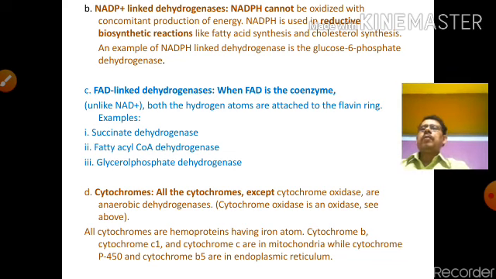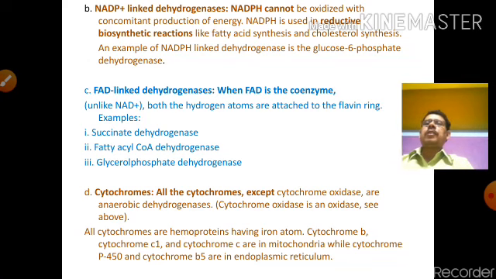Number D, or 4, is cytochromes, another coenzyme. All the cytochromes except cytochrome oxidase are anaerobic dehydrogenases, and cytochrome oxidase is an oxidase. All the cytochromes are hemoproteins having iron atoms. Cytochrome B, cytochrome C1, and cytochrome C are mitochondrial, while cytochrome P450 and cytochrome B5 are in the endoplasmic reticulum.